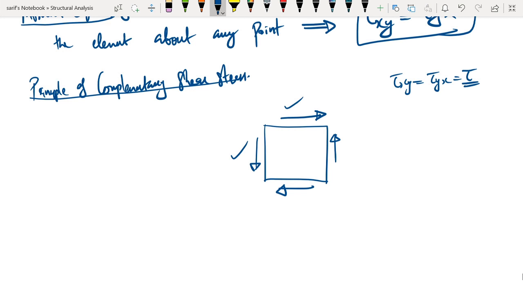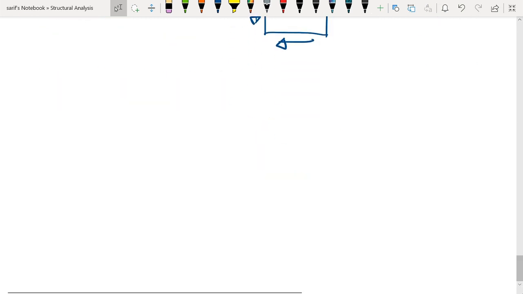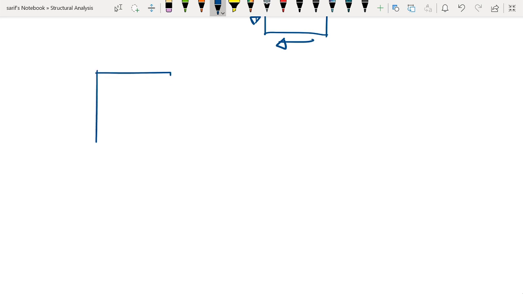Now let us come to the topic that we are going to discuss today, that is, forces on inclined planes. The question before us is, we are given the state of stress at any particular point inside an element.